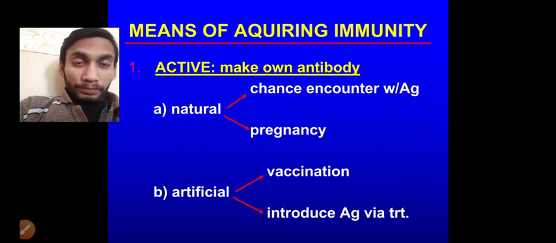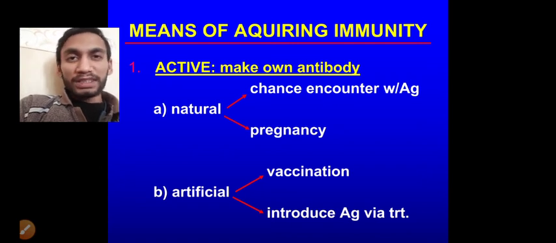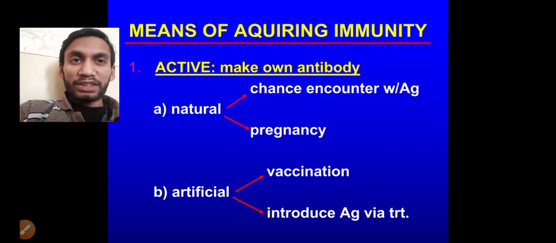After that, if we want to discuss active immunity and passive immunity, mainly the classification of immunity, and how it is classified. It is classified on the basis of how the immunity arises, what the time of the response is, and how this response arises. So in all these circumstances, we describe immunity in two parts: active immunity and passive immunity.